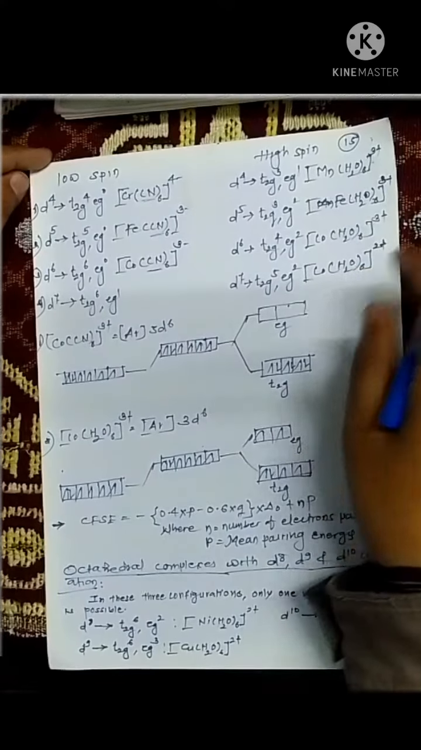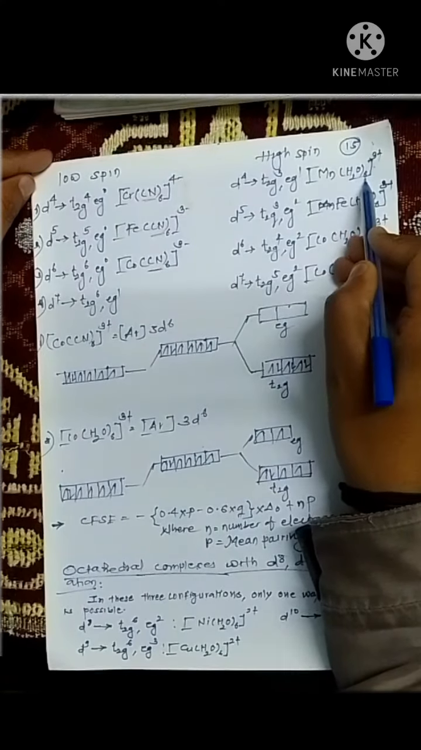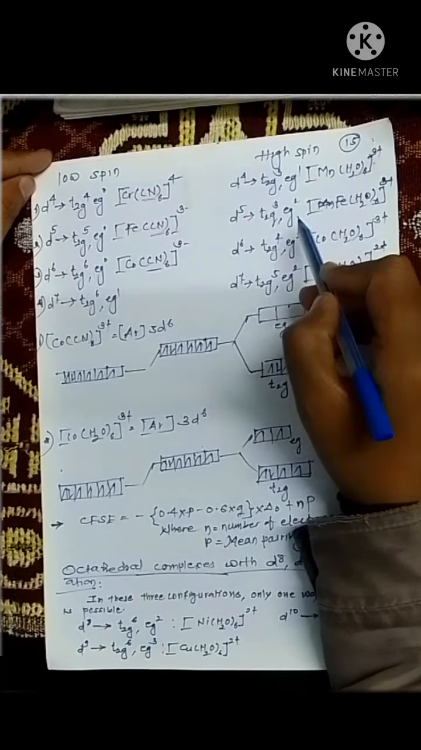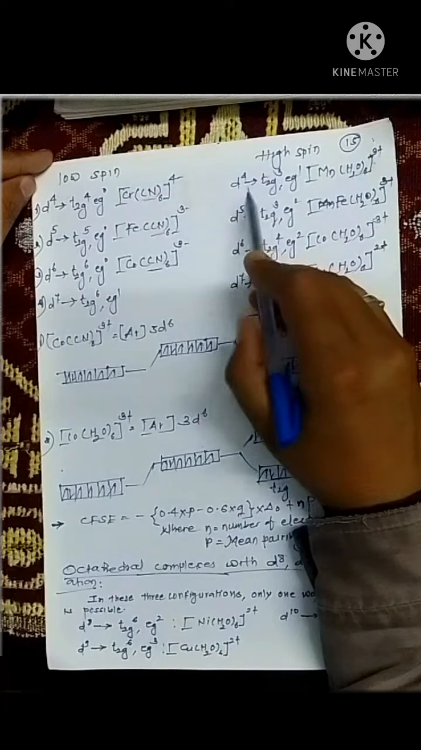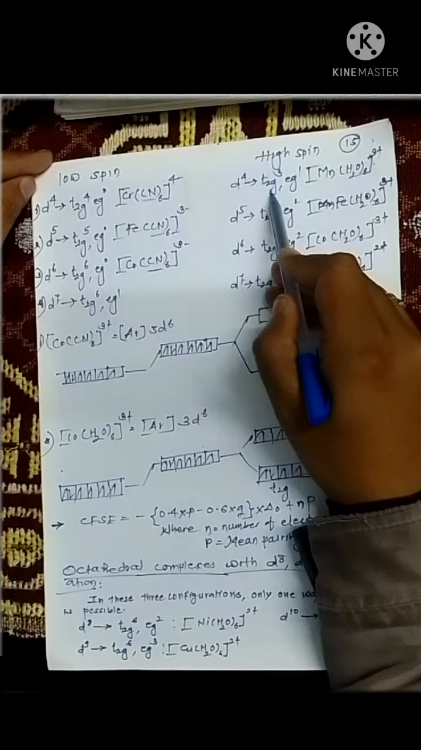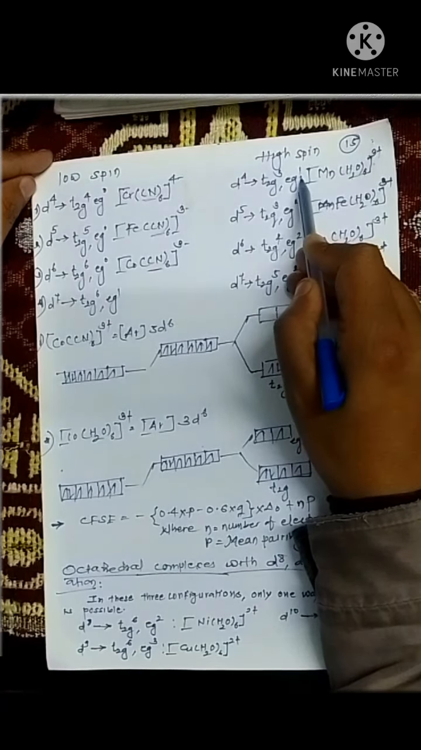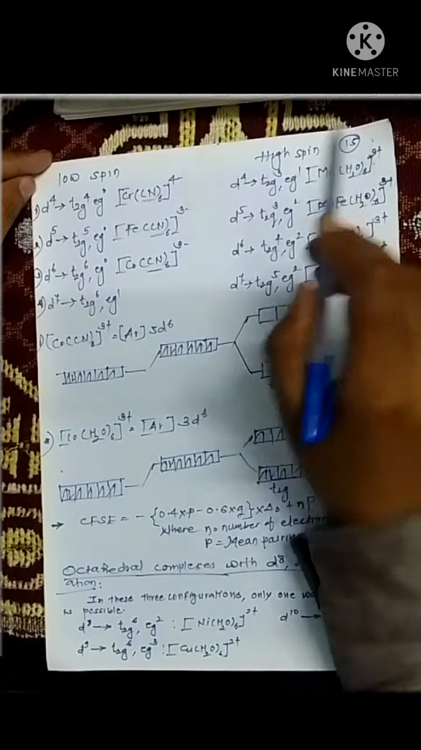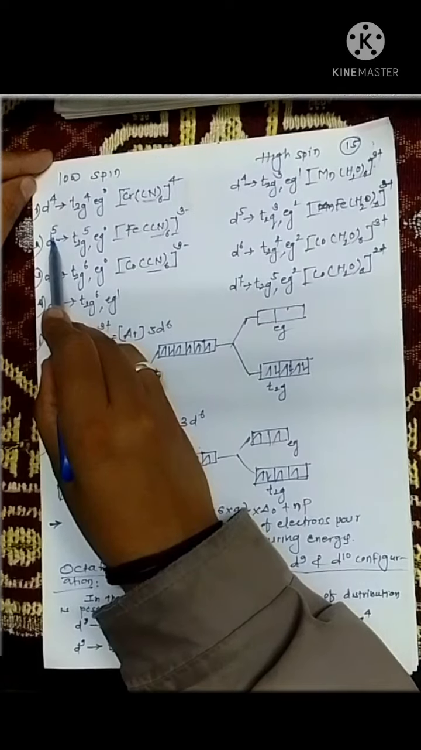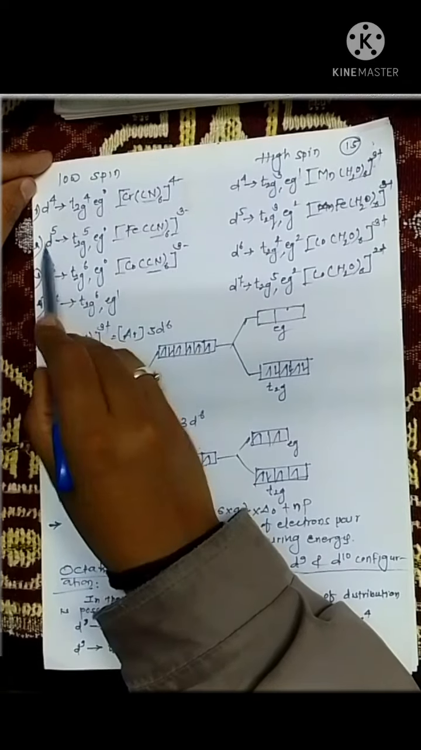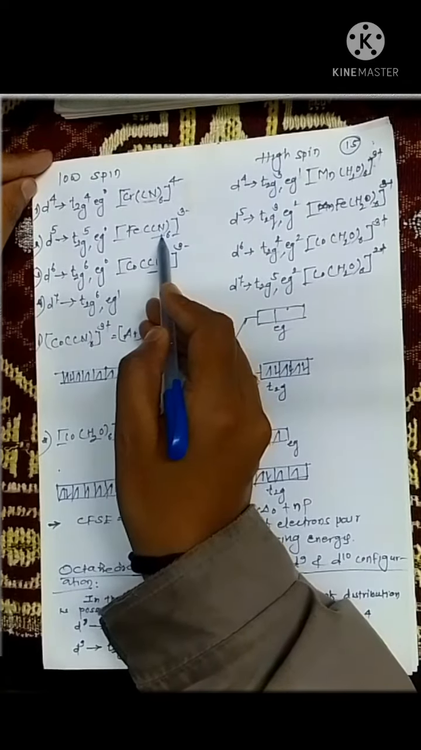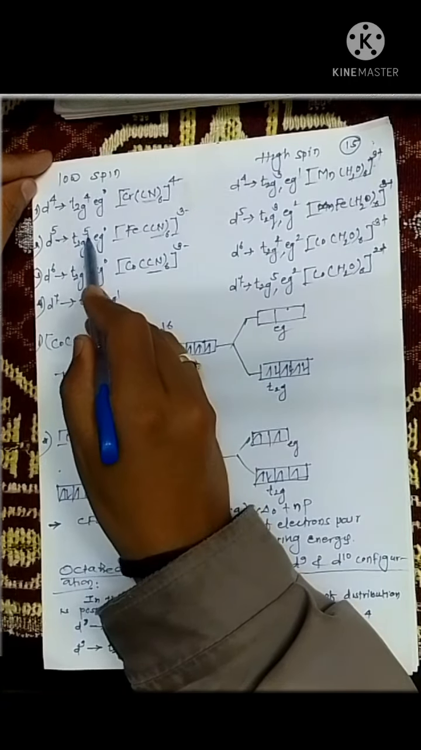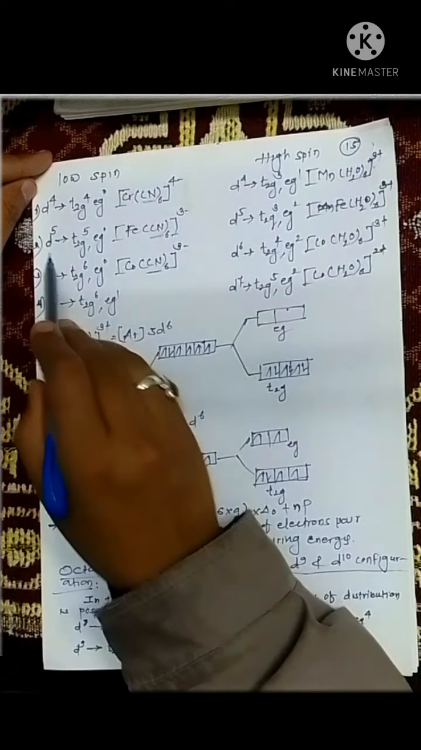But just see the high spin complex, that is hexaaquamanganese 3+. In this case, the electronic configuration D4 is written as t2g3 eg1. Your electron is not paired in the t2g orbital. Same case is here in D5 electronic configuration. Cyanide is a strong ligand, because of that pairing occurs in your t2g orbital, that is t2g5 eg0.